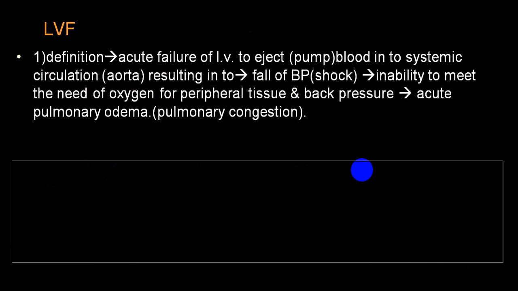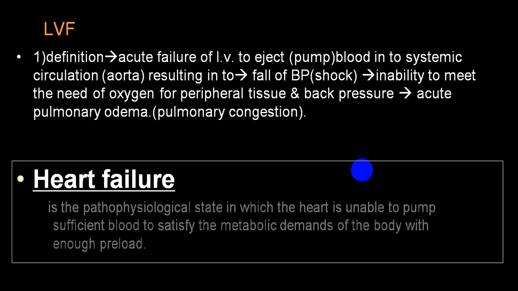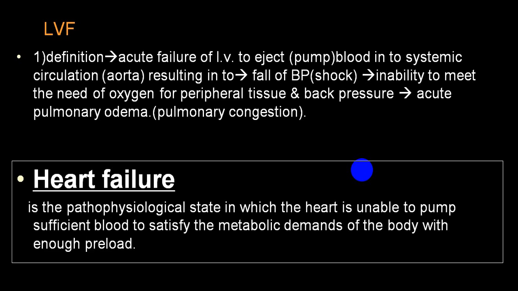Left ventricular failure is a failure on the part of the LV to eject blood into the systemic circulation, that is the aorta, resulting in a fall of blood pressure, which we call hypotension or shock stage, and inability to supply oxygen to peripheral tissue. Because of back pressure there is acute pulmonary edema, or pulmonary congestion. Left ventricular failure finally ends in right ventricular failure, and when it does we call that congestive heart failure.